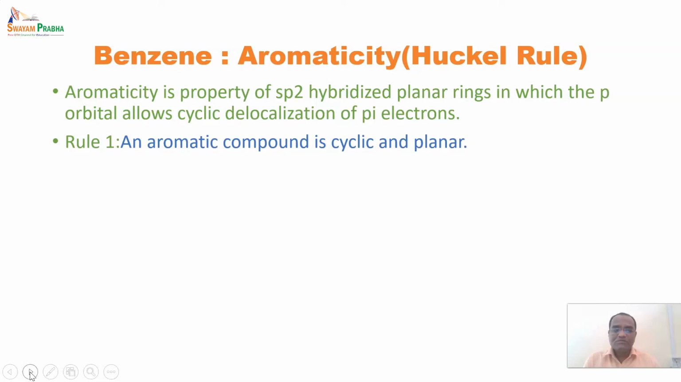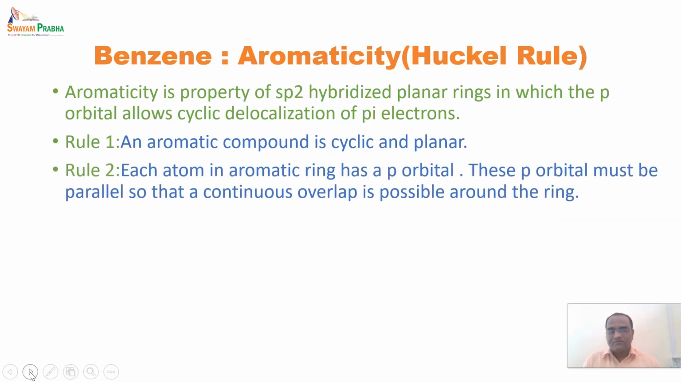There are some rules that a molecule should obey, and if the molecule obeys them, the compound is said to be aromatic. Rule 1: an aromatic compound is cyclic and planar. Earlier we saw the structure of benzene, that it is cyclic and planar. Planar means sp2 hybridized, so all the carbons are in one plane. And cyclic because all the carbons are joined to each other and form a cycle-like structure. So this is the first criterion.